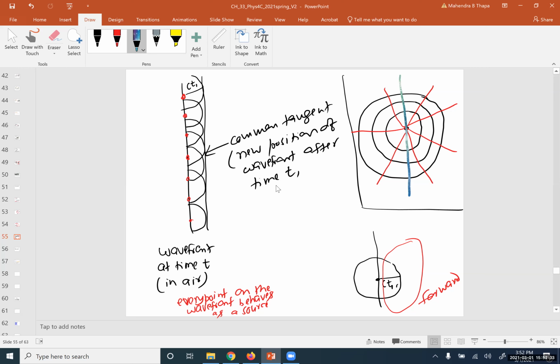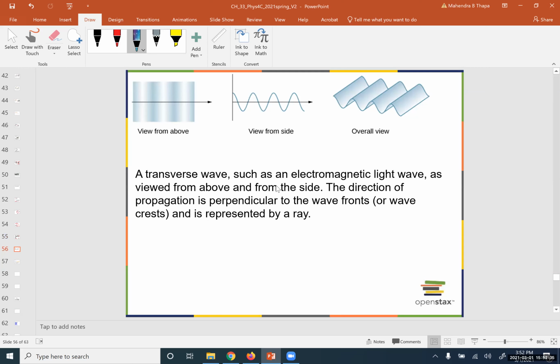So we can say that based on that, we can explain the phenomenon of reflection and the phenomenon of refraction.